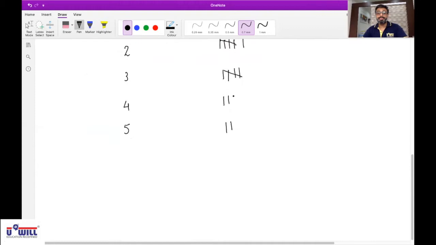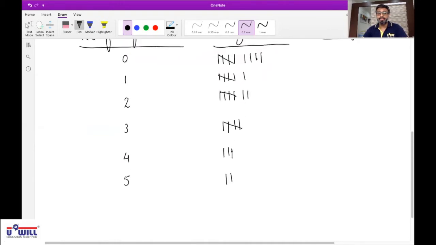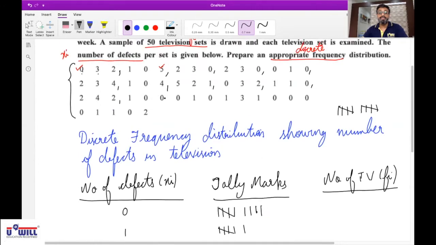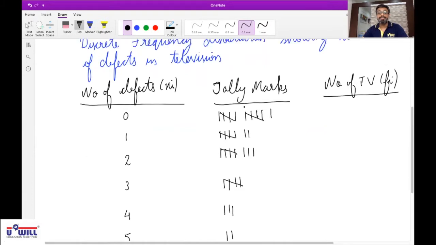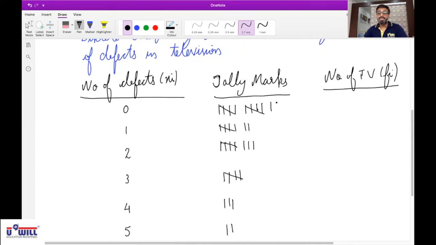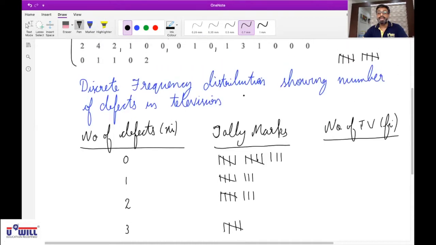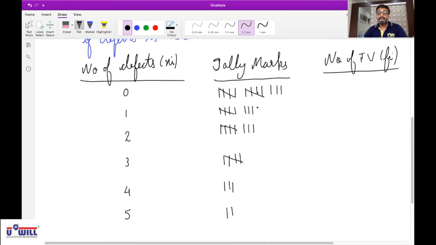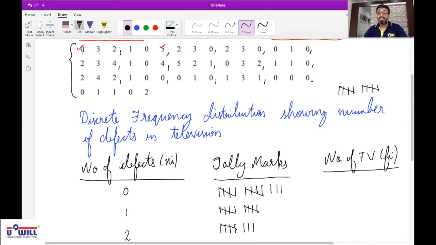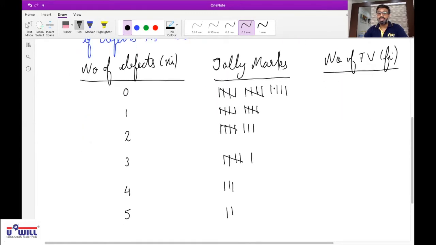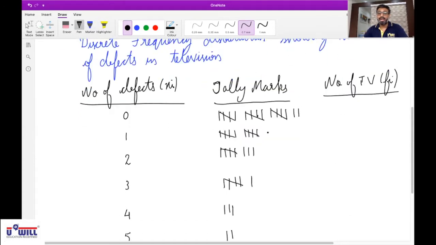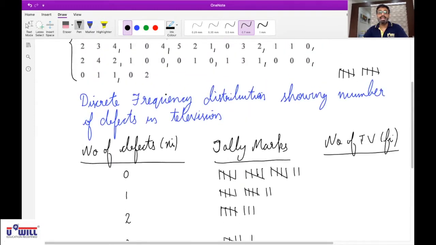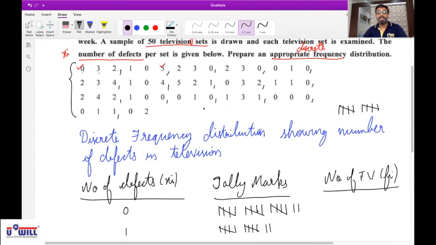Then 2, 4 and 2. After that we have 1, 0, 0. So 1, then 0 again cross, then 0. Then 0, 1, 0. Then 1, 3, 1. For 1 again cross. Then 0, 0, 0. So 0, then again cross and then again 0. Then 0, 1, 1. And then the last is 0 and 2.